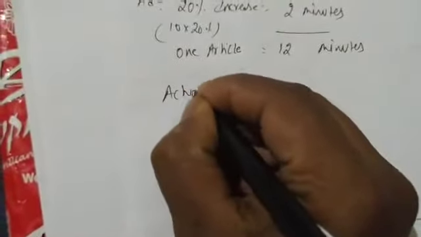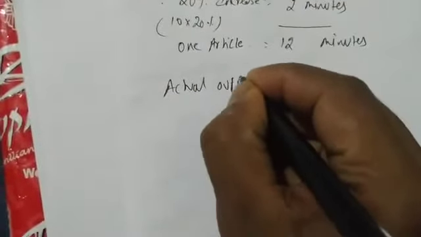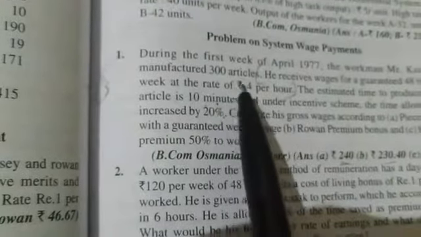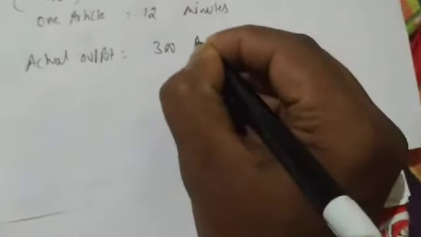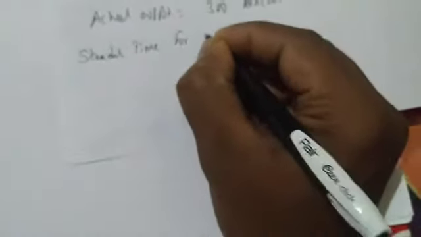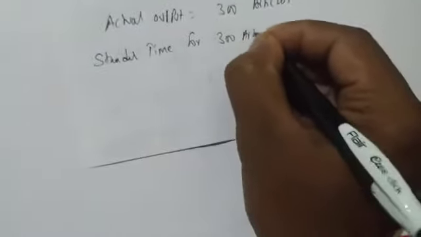Okay. Next is what? Actual output. How much actual output? 300 articles in a week. So 300 articles I am doing. So standard time for 300 articles.